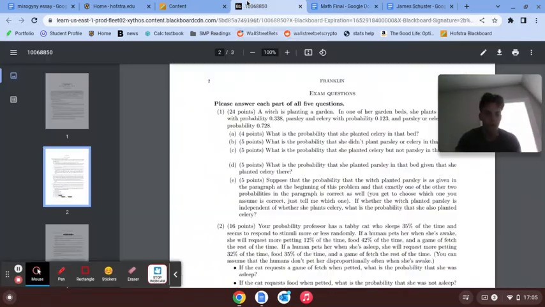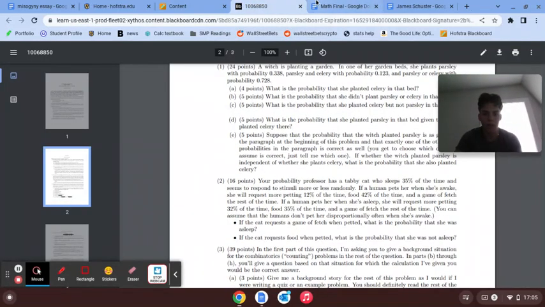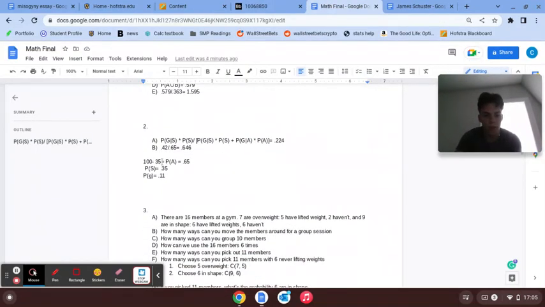Now going on to two, which was the tabby cat. The cat requests to play a game of fetch when petted. What is the probability that she's asleep? This is just what I needed for my calculations, but here are the actual calculations. I wrote it all out in format before you plug the numbers in. But then for the second one, I realized I didn't need that.